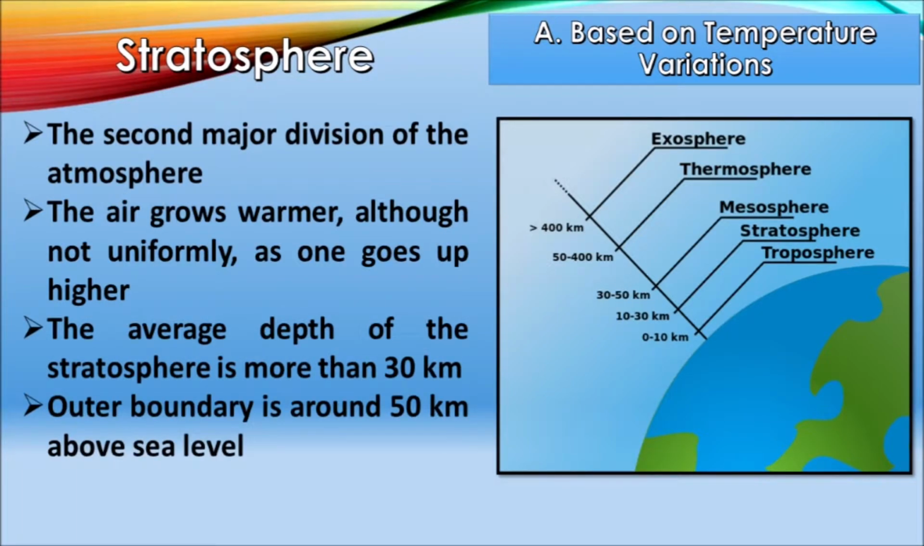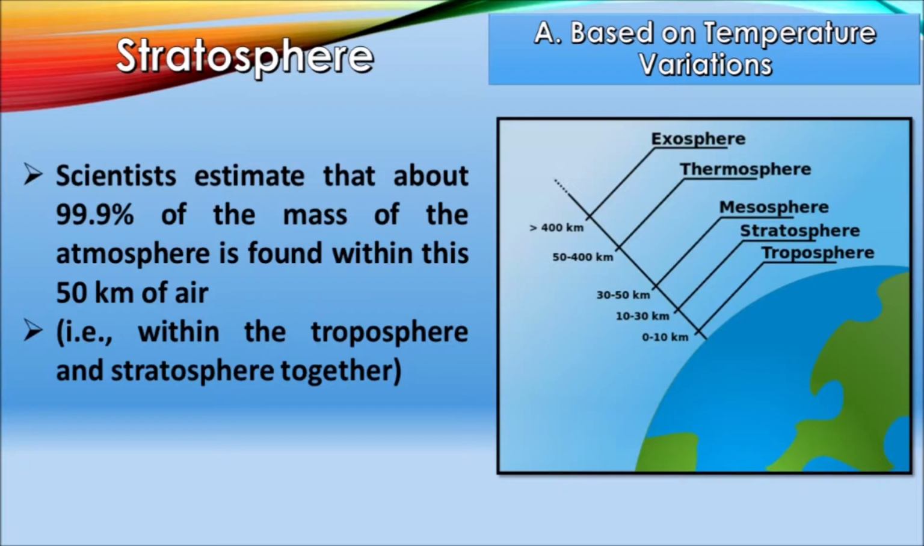Next, the stratosphere. The stratosphere is the second major division of the atmosphere. It lies above the troposphere. In this region, the air grows warmer, although not uniformly, as one goes up higher. The average depth of the stratosphere is more than 30 kilometers. Its outer boundary is around 50 kilometers above sea level. Scientists estimate that about 99.9% of the mass of the atmosphere is found within this 50 km of air, that is, within the troposphere and stratosphere together.